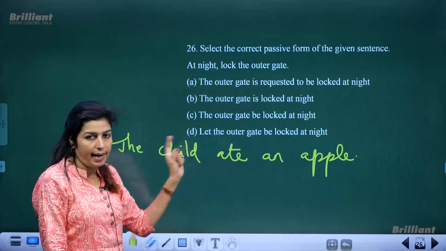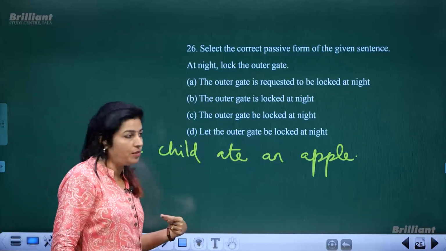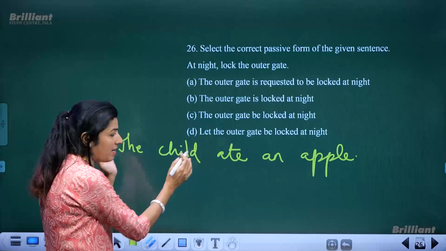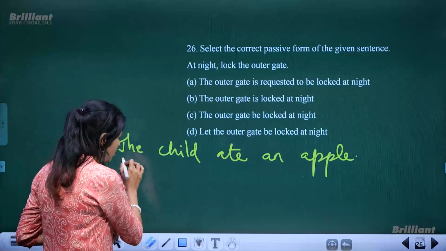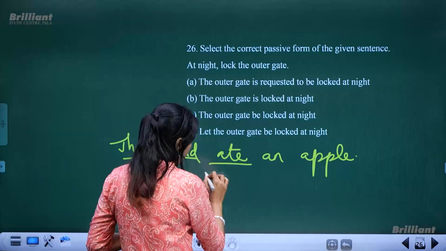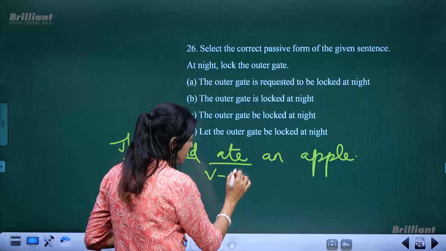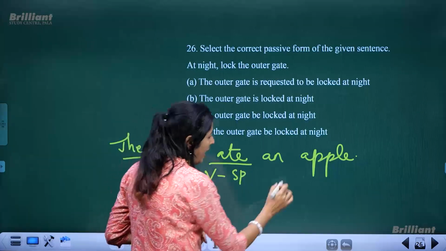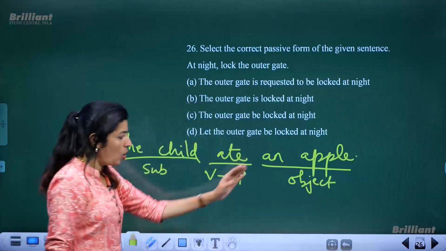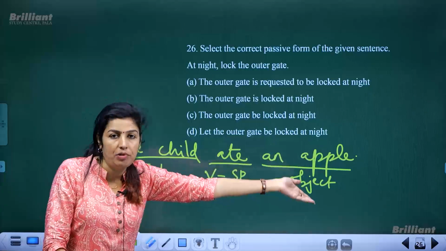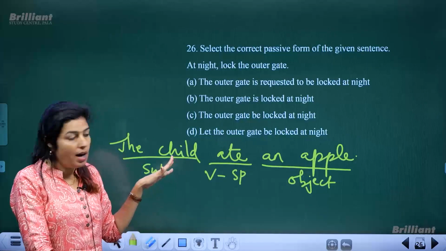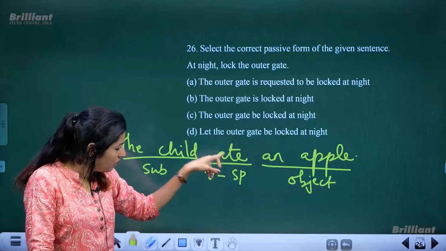This is active voice. And why do you call it active voice? Because here the importance is given to the person who does the action, the subject. The child is the subject, the verb is ate, which is simple past tense, and apple is the object. Object is given secondary importance in active voice, and subject is given more importance. And what is the tense of the verb? The verb is ate, and what is the tense of the verb?